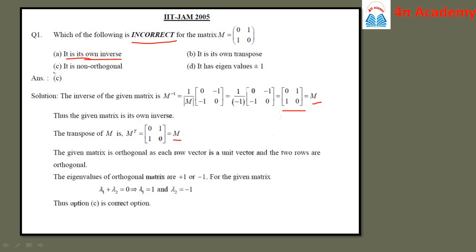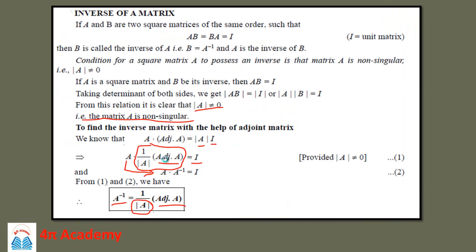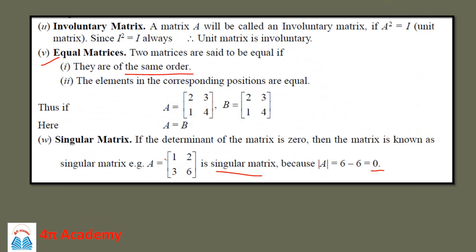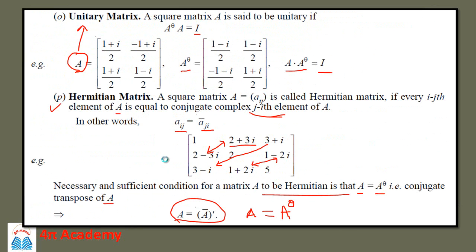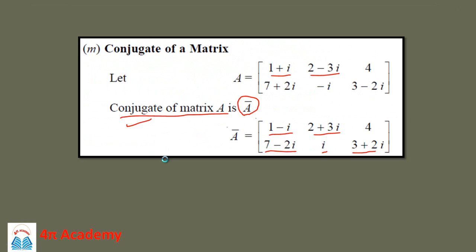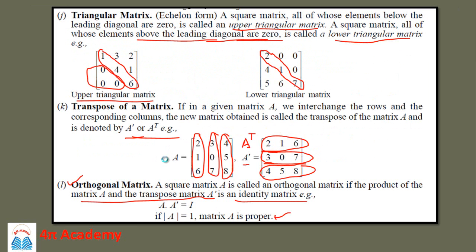Then let us check the third condition, whether the matrix is orthogonal or not. We have seen the property of orthogonality of a matrix: a square matrix A is called an orthogonal matrix if the product of the matrix A and the transpose of matrix A, A dash, is an identity matrix.